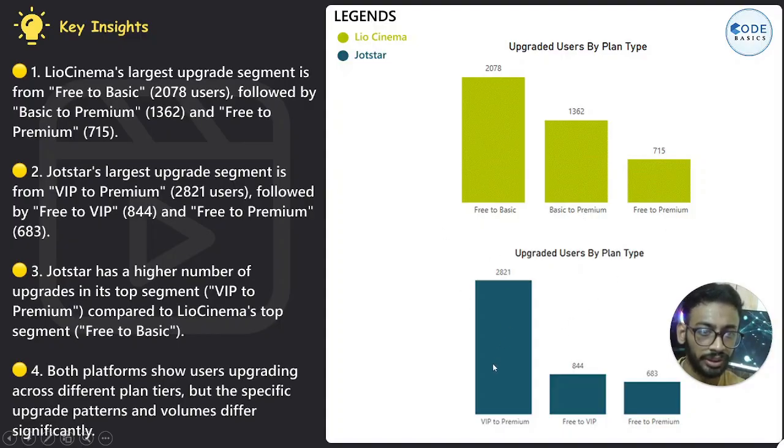For Jotstar, this is VIP to premium, followed by free to VIP and free to premium. So Jotstar has the highest number of upgrades in its top segment, VIP to premium, compared to LioCinema's top segment, and both platforms show users upgrading across different plan tiers, but the specific upgrade patterns and volumes differ significantly.